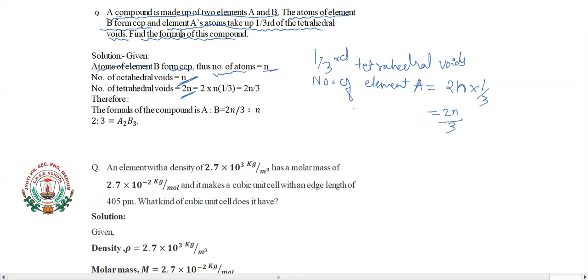Now the formula here becomes A is to B. So it will become 2n by 3 is to the number of B particles, which is n. So n and n will get cancelled out here, and the ratio becomes 2 is to 3. So hence our formula becomes A2B3. This is the formula for our given compound.